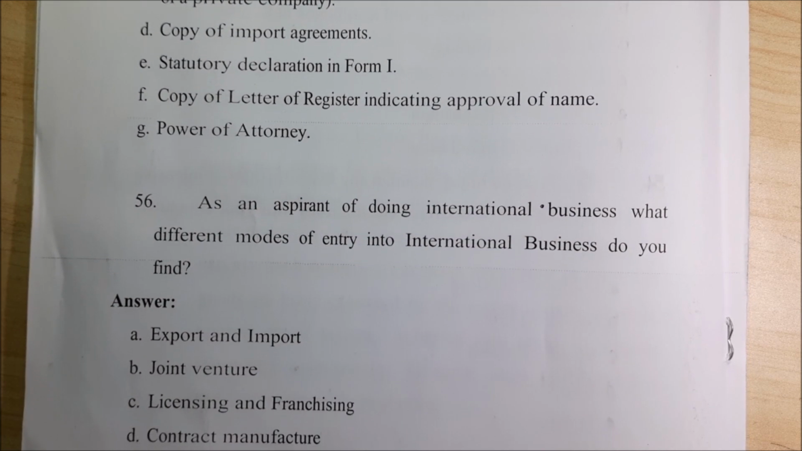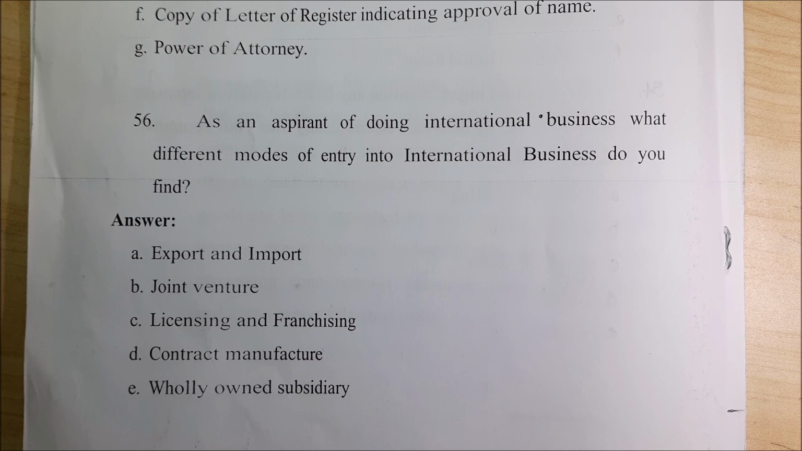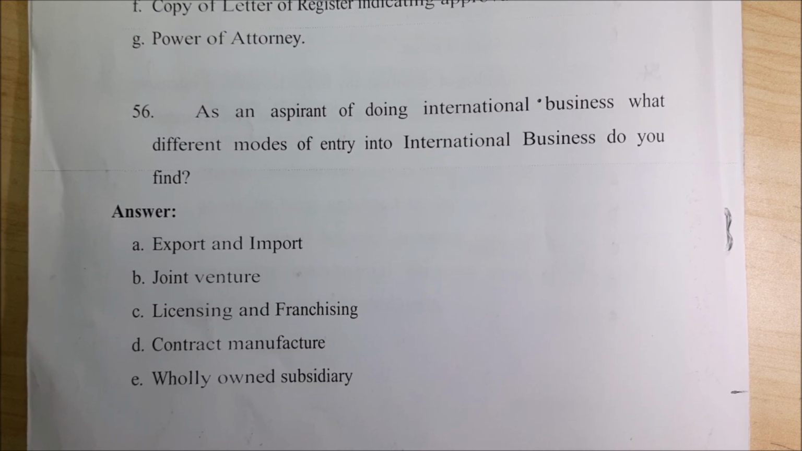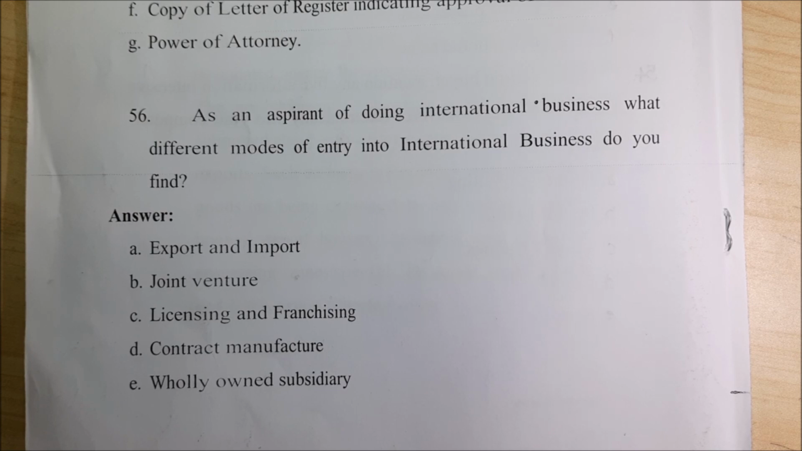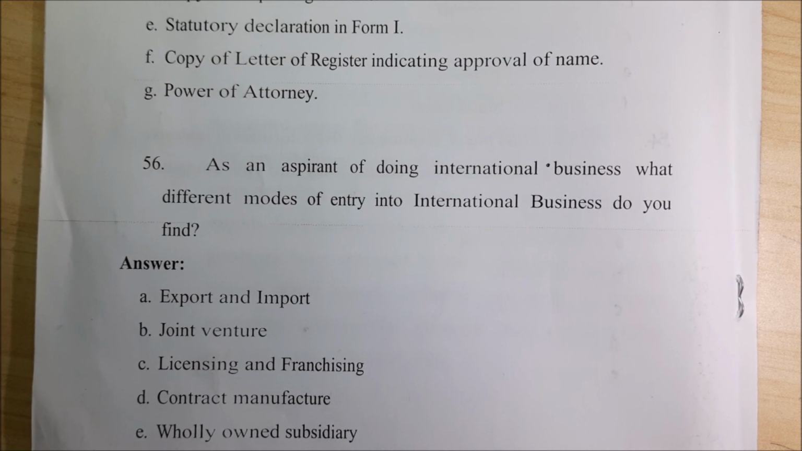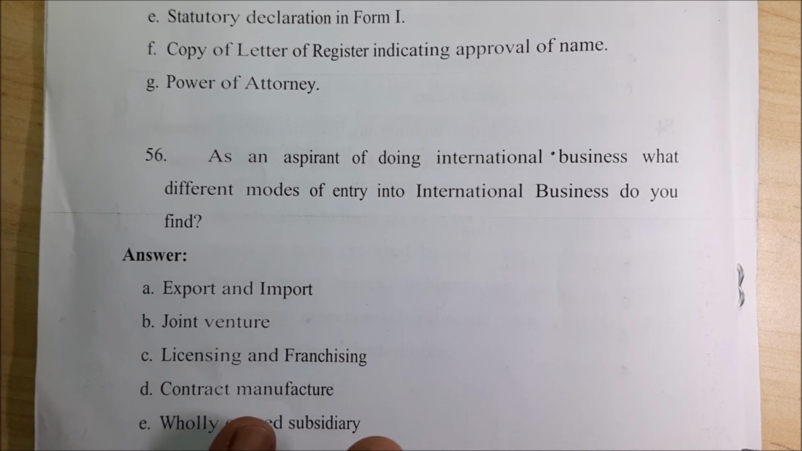Then the 56th question, the last question. As an aspirant of doing international business, what different methods of entry into international business do you find? As an aspirant, that means you would like to go for it. Then export and import, joint venture, licensing and franchising, contract manufacture, wholly owned subsidiary. So these are the different modes by which you can go forward into international business. So this is very, very important. So I have given you the gist, not the full gist, of all the questions and answers here.